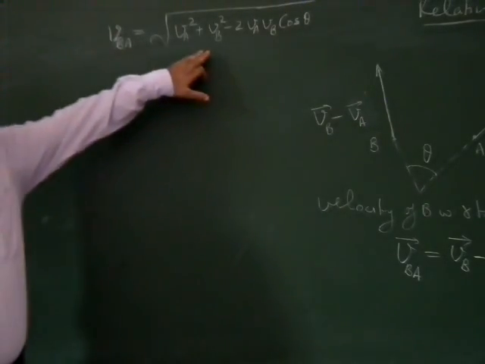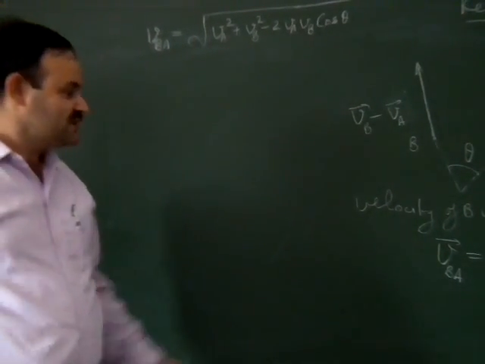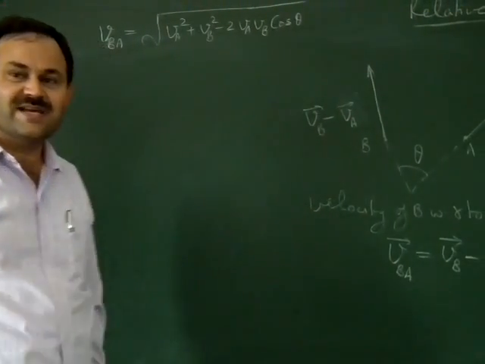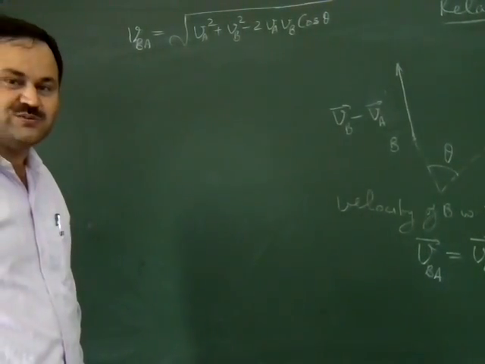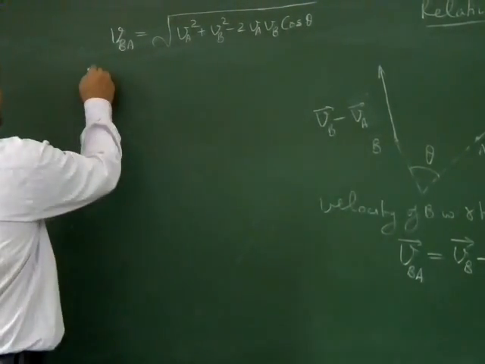This will give the magnitude of the velocity of B as seen by A.